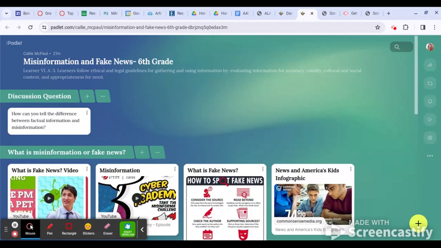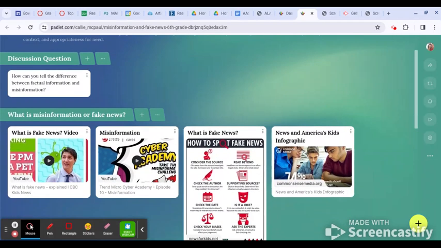This skill is very important to us because with the internet and technology, there is so much information being sent out, and you need to be able to tell if this information is real or not. You can use this when you are studying or researching something. You need to know if what you're reading about is factual or if somebody has made it up. Our discussion question for this Padlet is, how can you tell the difference between factual information and misinformation? By the end of looking at all the resources in this Padlet, you should be able to answer that question.